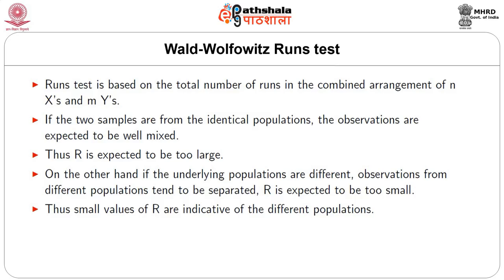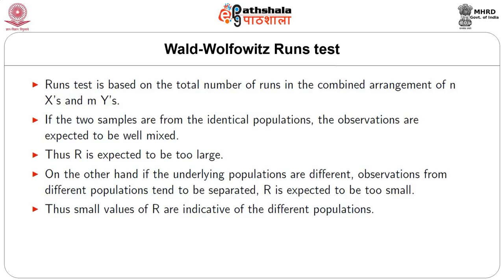If the two samples are from identical populations, the observations are expected to be well mixed. Thus, R, the total number of runs, is expected to be large. On the other hand, if the underlying populations are different, observations from different populations tend to be separated. Hence, R is expected to be small in such a case.